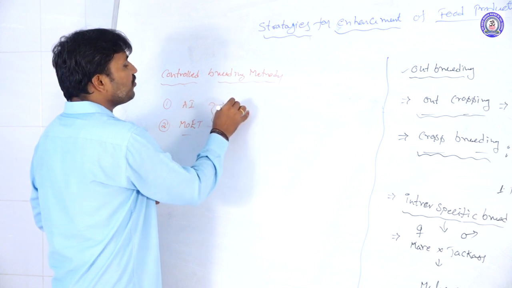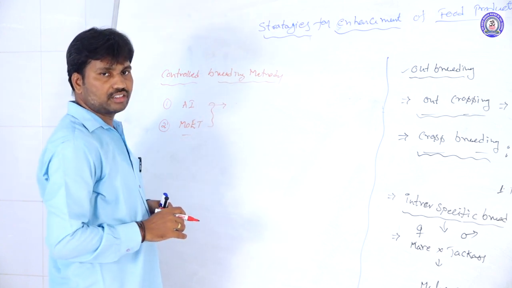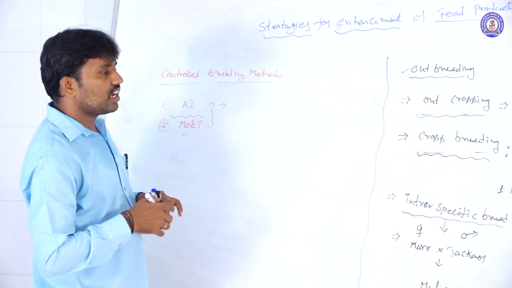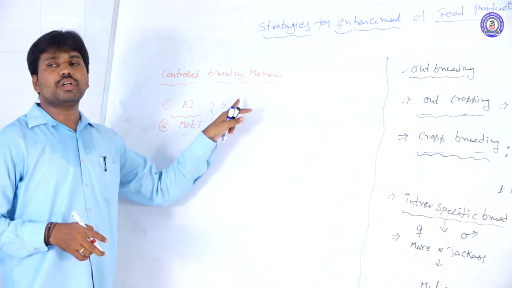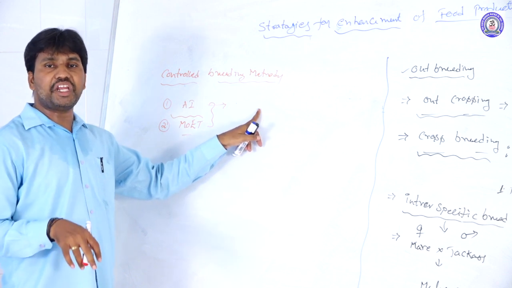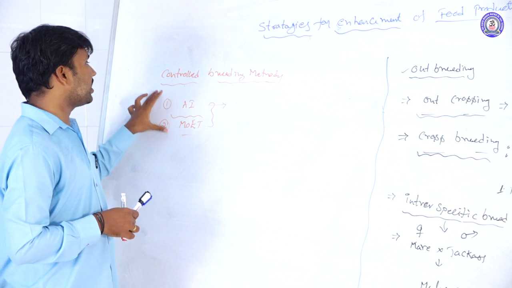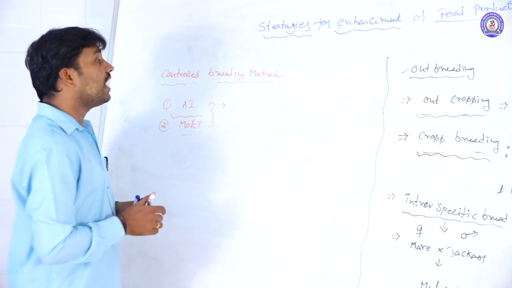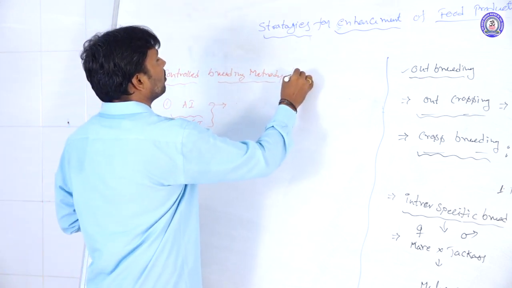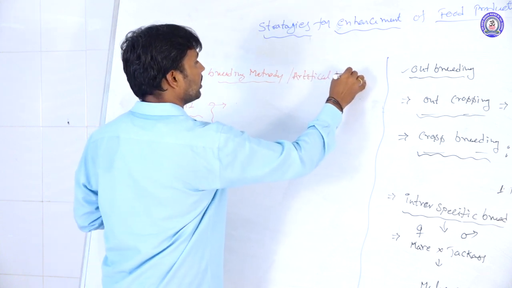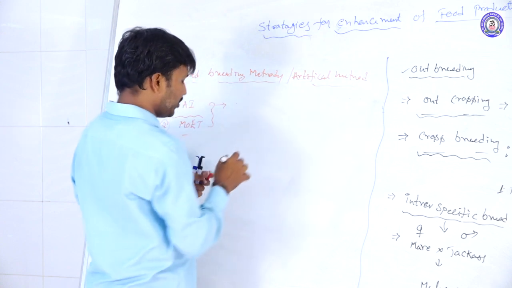The first one is the artificial insemination method. Here it is artificially controlled, so these breeding methods are conducted under constant, controlled environmental conditions. That is why they are called control breeding methods, or laboratory or artificial breeding methods.